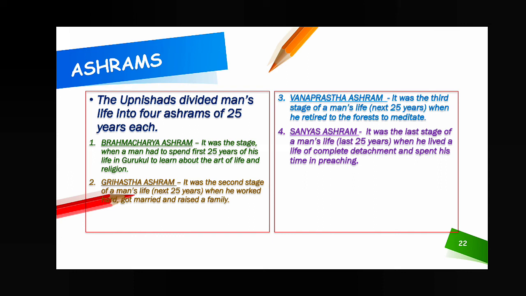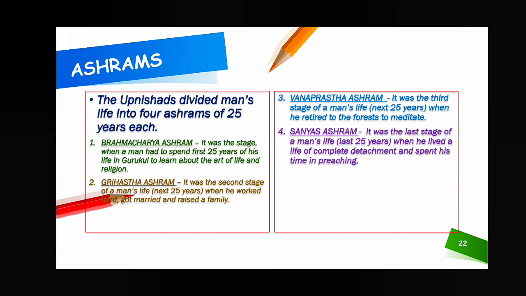Then the next 25 years is called Banaprastha ashram. It was the third stage of a man's life. That means the next 25 years, when he retired to the forest to meditate. That means for meditation, the Aryan Vedic civilization people had to go to the forest, leaving the family and any kind of connection with the family. Next, sannyas ashram. Sannyas ashram was the last stage of a man's life. That means the last 25 years, when he lived a life of complete detachment and spent his time in preaching.